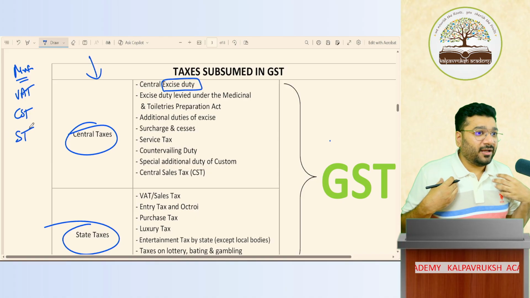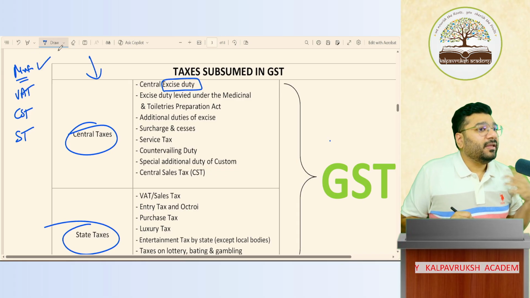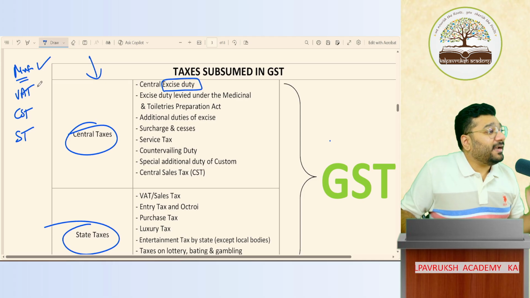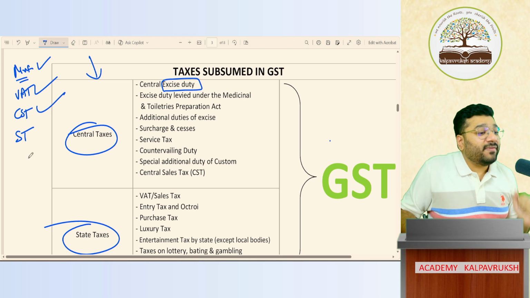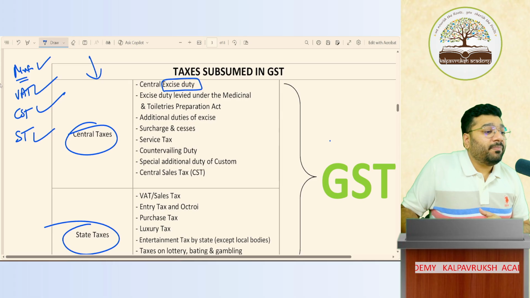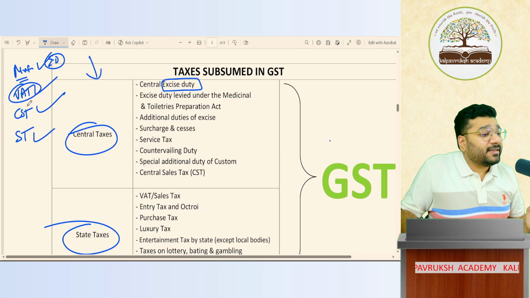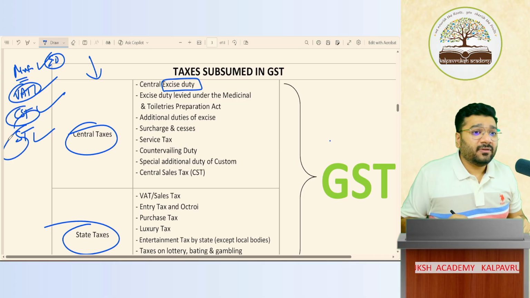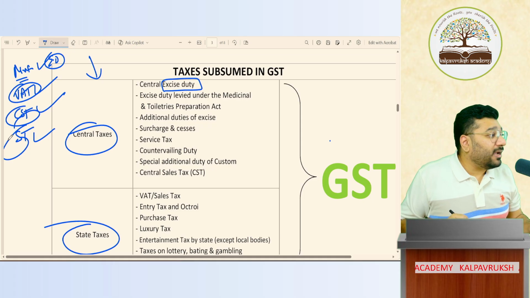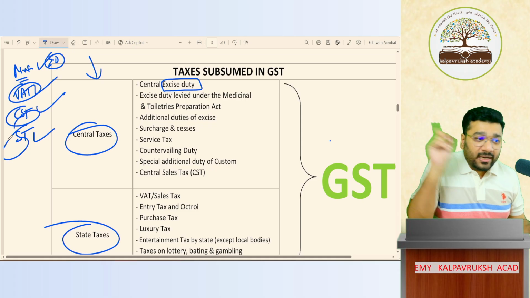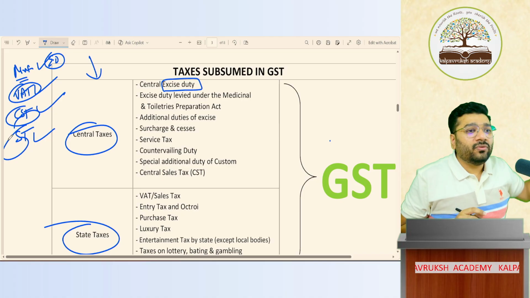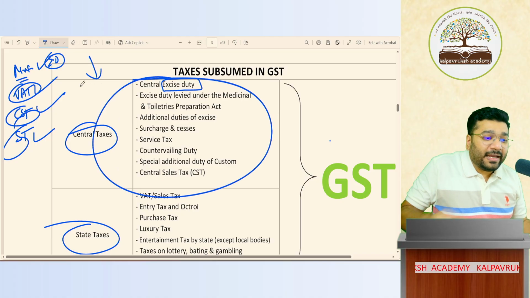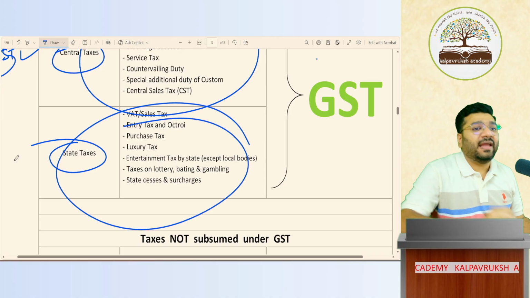Which means if I'm a manufacturer, I have to pay excise duty. If I'm a trader trading within the state, VAT. If I'm a trader trading outside the state, CST. If I'm providing service, ST. Separately, I have to file returns for excise duty. For VAT, CST, ST, separate returns. In the returns, if there is some mistake, the officer will call. So one day we have to go to the VAT office, another day to the CST office, another day to the excise duty office, one day to the service tax office. Like that, so many taxes we have. Different filings we're supposed to do.